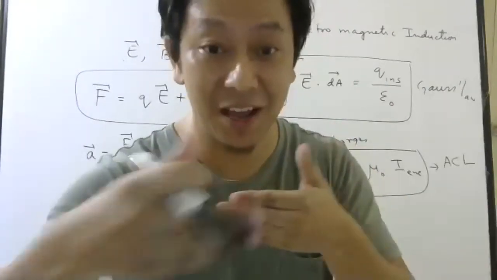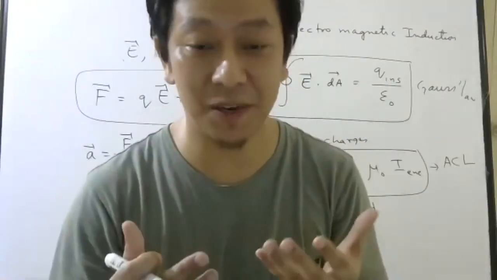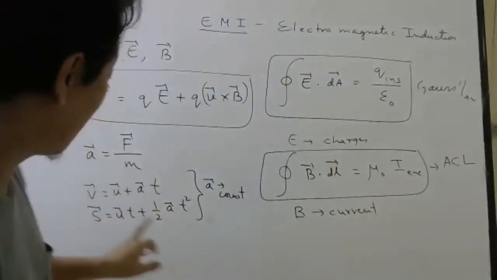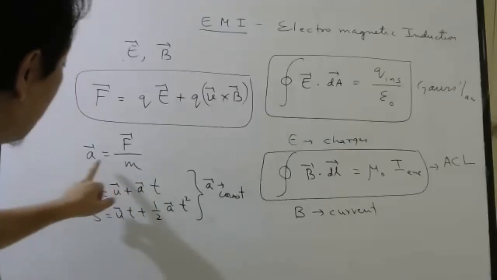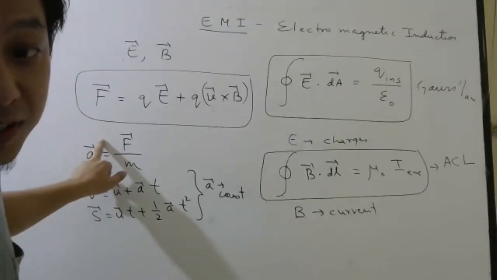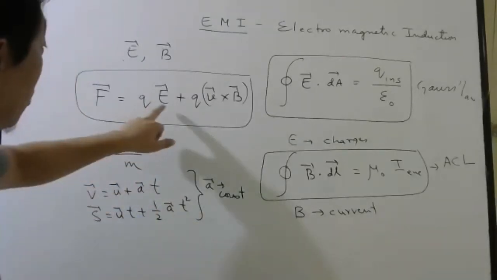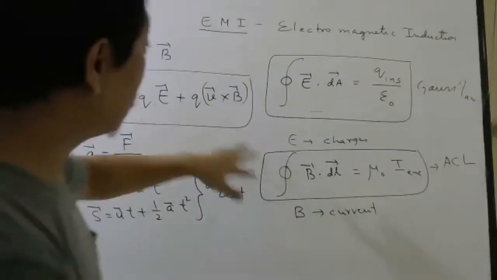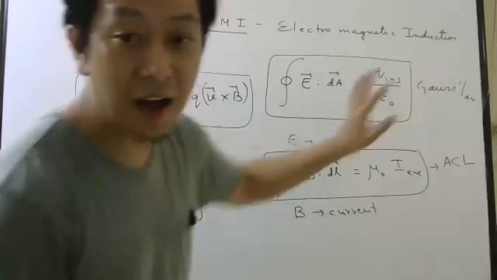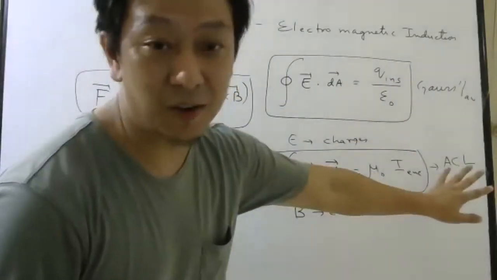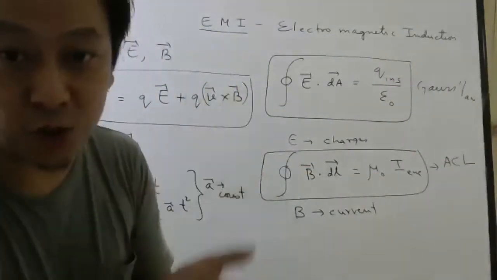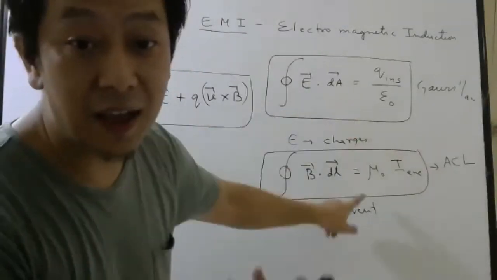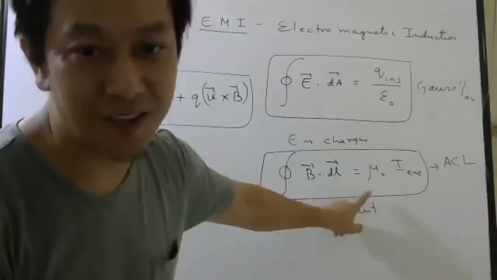How far it is. How far it is means what? Displacement. You can find how fast it is moving, that is velocity, by knowing the acceleration. And how to know the acceleration? By knowing the force. How to know the force? By knowing the electric field and magnetic field on the moving charge. And how to find the electric field? Gauss law. How to find magnetic field? Ampere's law. Right? And if the distribution is not symmetrical, we can use Coulomb's law also here, and we can use Biot-Savart's law also here.